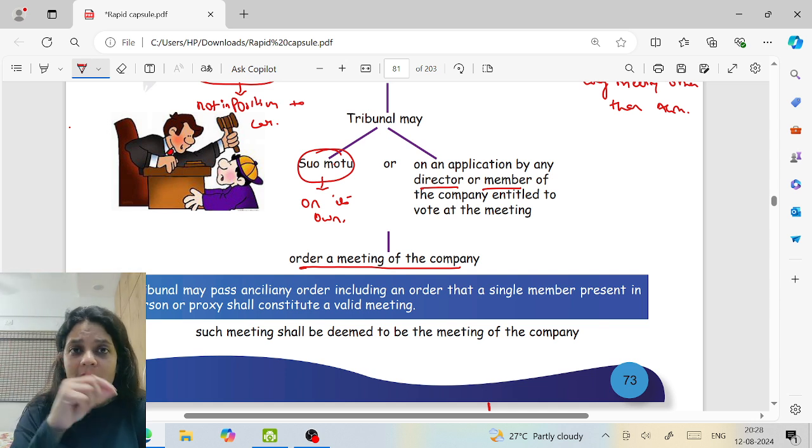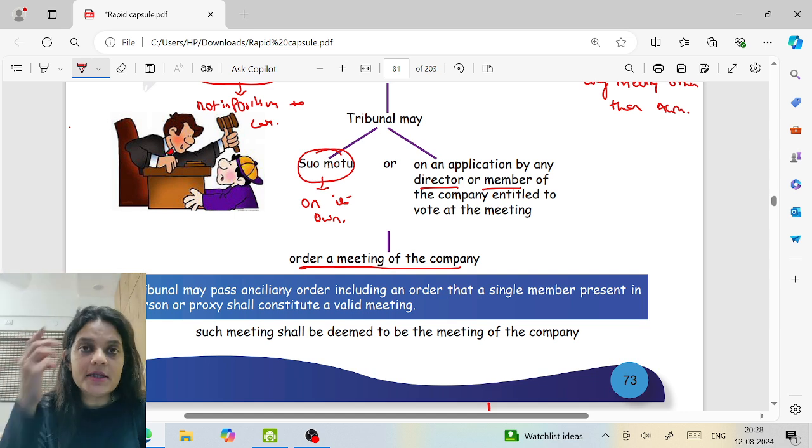Can it even pass additional orders? Like even if a single member is present, the meeting is valid? Yes. It can even pass an additional order that even if a single member is present, the meeting is valid.